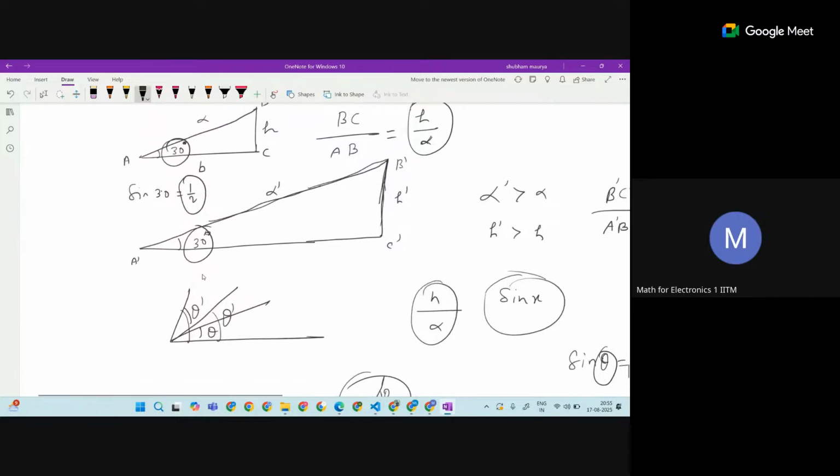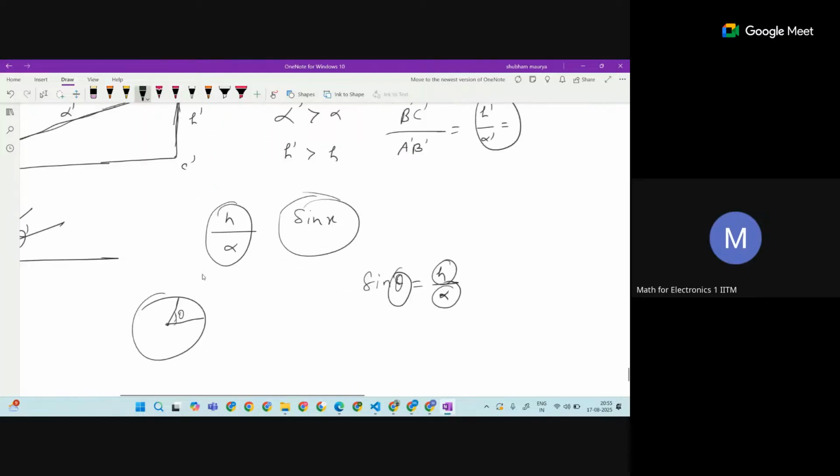That is the meaning of it. So here sine x or sine theta, in the same case, I am thinking of it as a variable, so this is also going to vary. Okay, height and alpha according to that. So this is how it started.